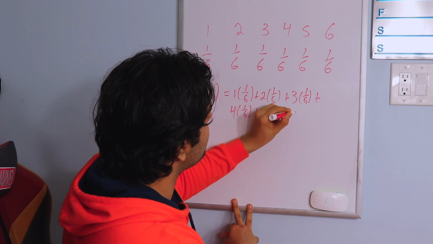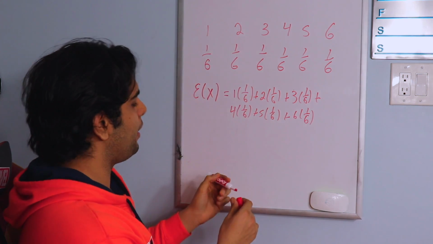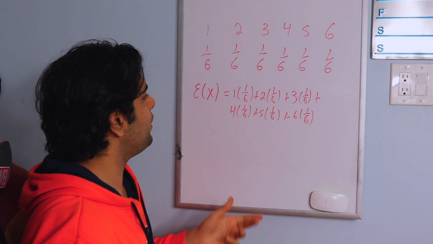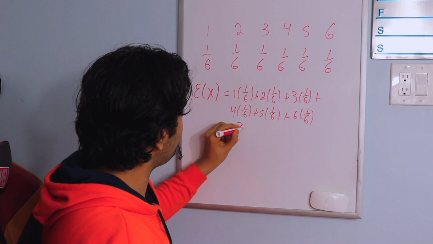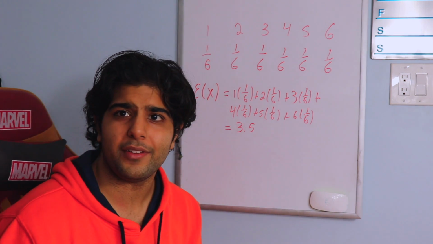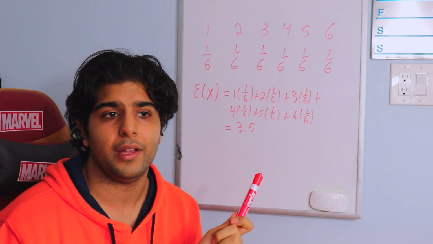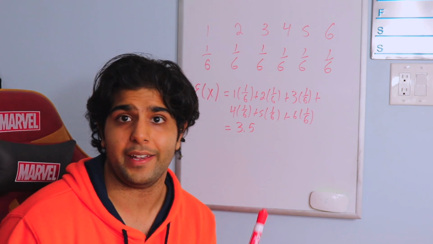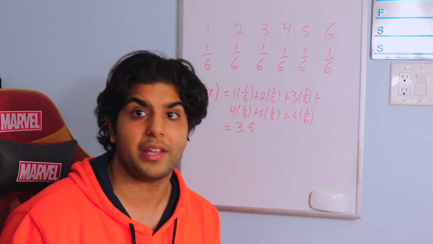The easier way of doing this is to add all of the sides and then multiply by 1/6. In this case, we get 3.5. Now, you'll be like, Nitin, what does that even mean? How do I get a 3.5 expected value if that's not even on my die? That would be a very good question, and here's the answer.